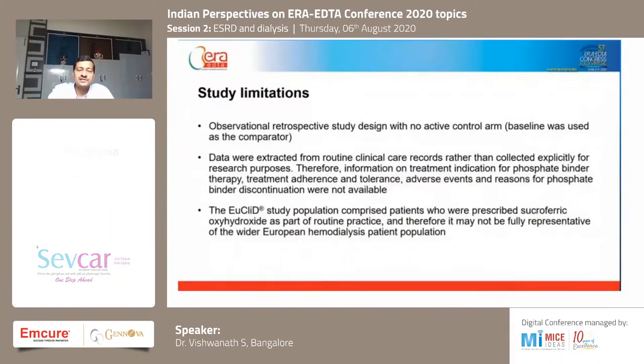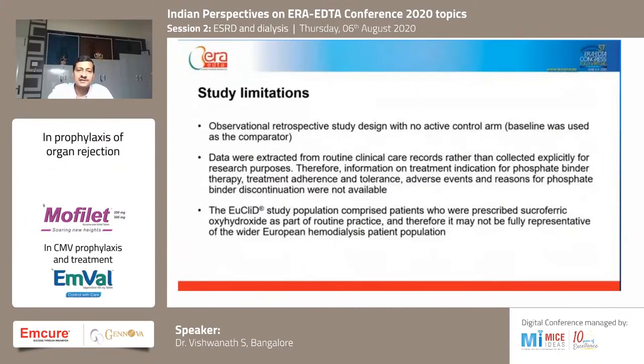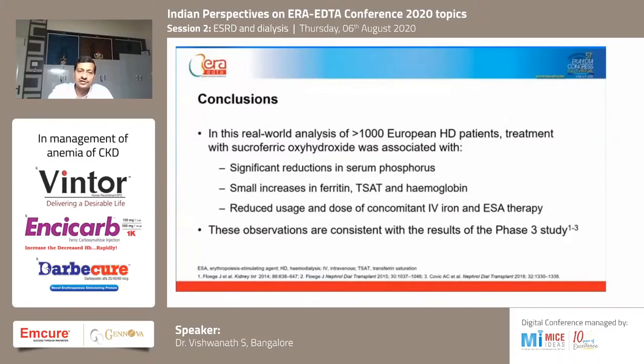So the only problem with the study was its limitations, where there was no active control arm, and it was a retrospective study which was taken out from the chart. So they also looked at more than 1,000 European hemodialysis patients where they found, with this phosphate binder, an increase in ferritin levels.